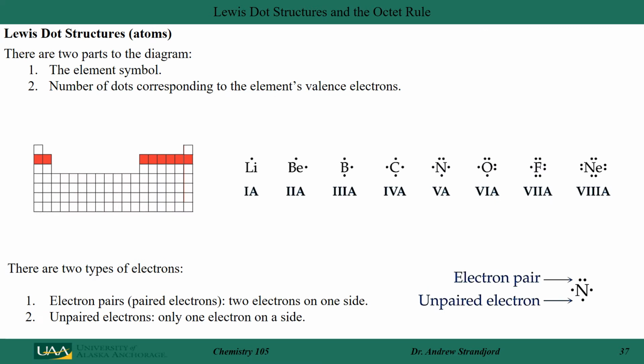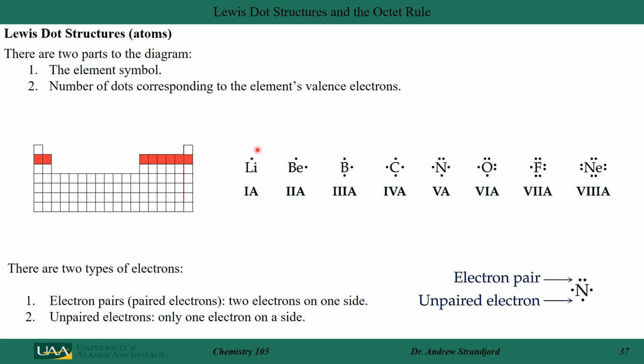Let's draw the Lewis dot structures for all the elements in period 2 of the periodic table, the ones shown here in red. So I'm going to take the elemental symbol, which is either a one- or two-letter acronym, and then I'm going to place the valence electrons around them.